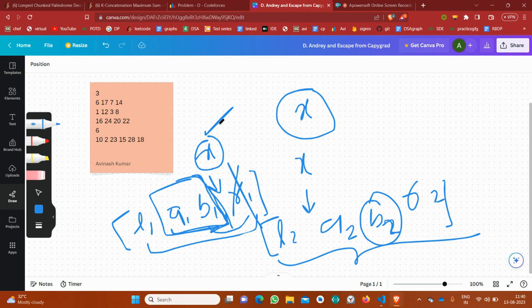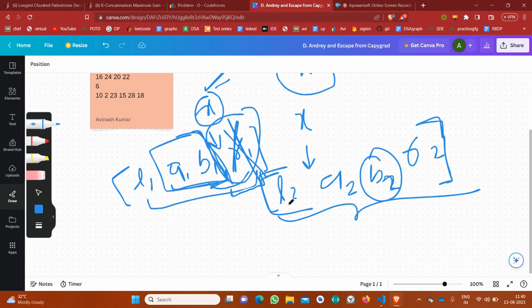Any portal will be helpful for this x only if x lies in some other portal. In this way I can prove that r1 will be of no use, meaning the points greater than b1 and less than r1 will not benefit from this portal. Okay, so I have proved that.